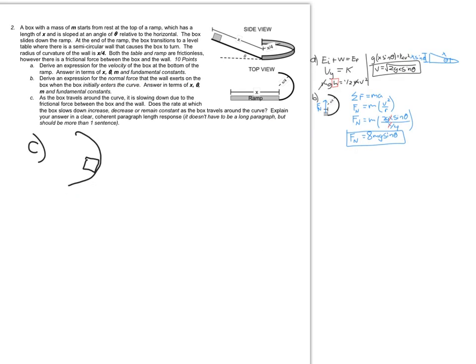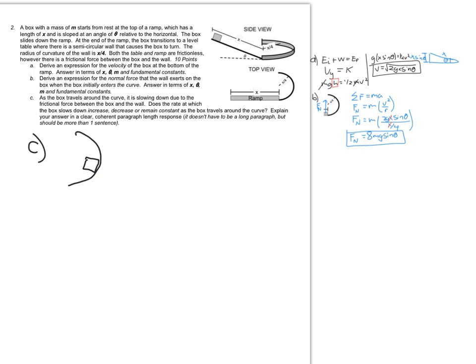So moving on to part C here, we want to consider what happens to the rate at which the box slows down as it's traveling around the curve. Let's just think for a second about the forces acting on it. Slowing down is really an acceleration thing, and so we want to think about what forces are causing that acceleration.